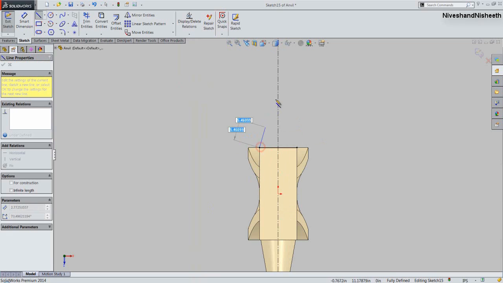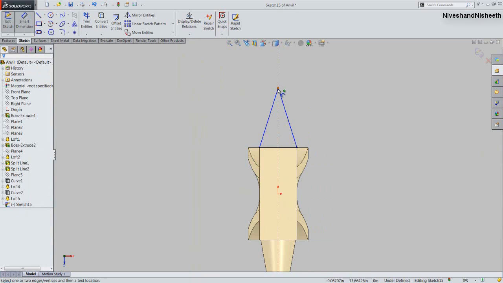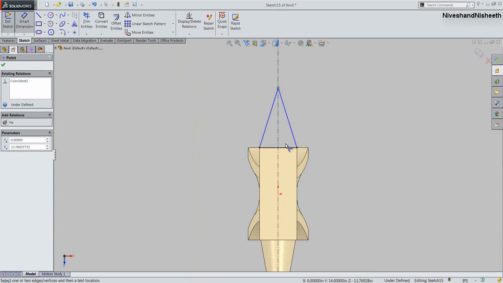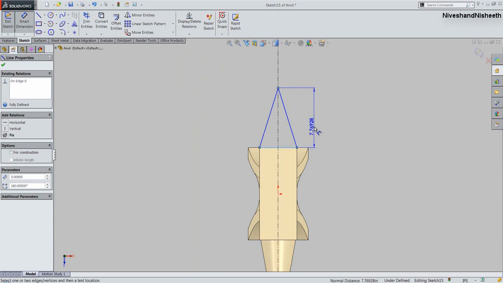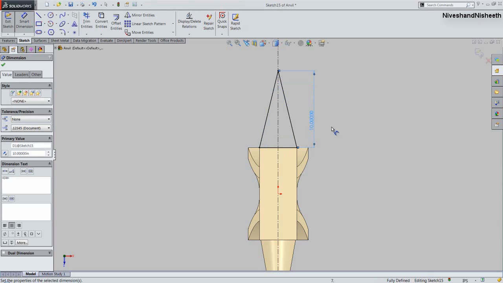Now we will create a triangle on here. Its height will keep 10 inches. Okay, finish the sketch.